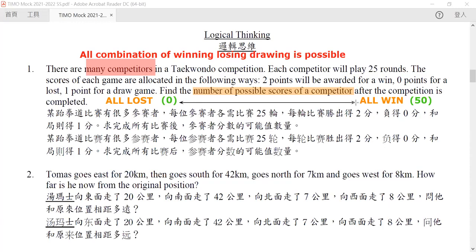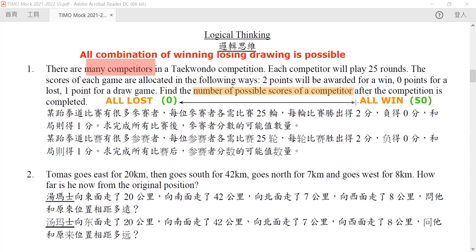Now, the only thing that we need to think about is whether there is any score which is impossible to get. This impossibility is not because there are not many competitors. As we have stated, there are many competitors, so all combinations are possible. But sometimes some scores are impossible to get.